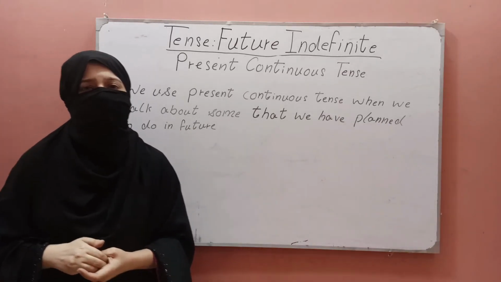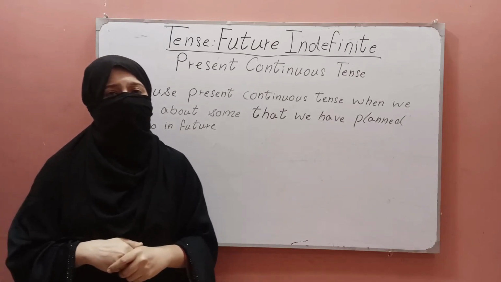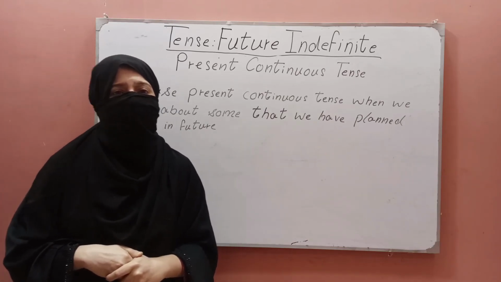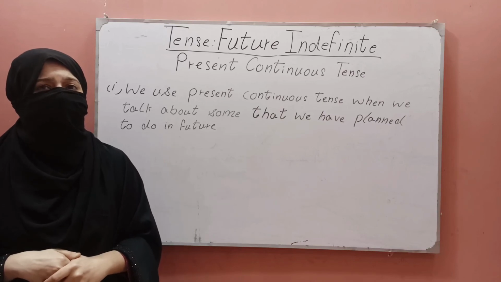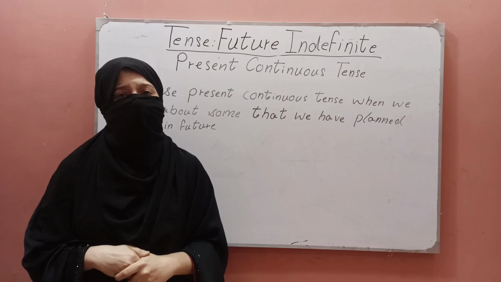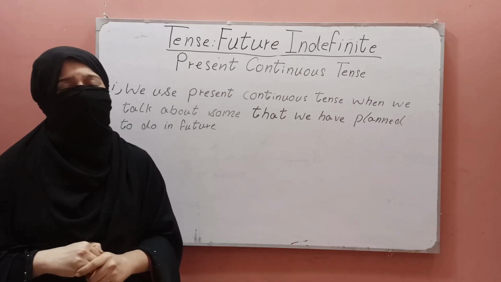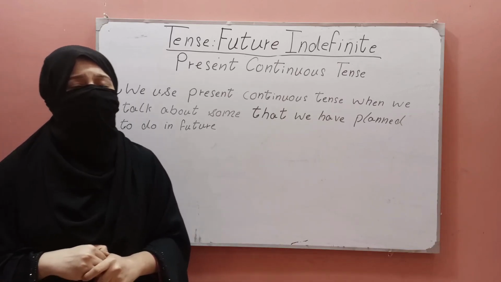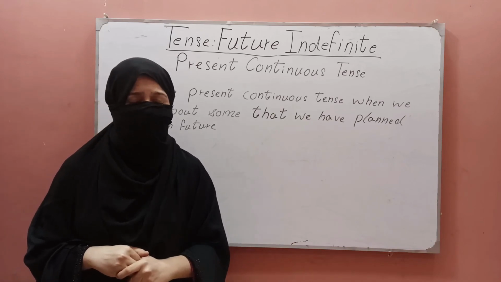For example, Mr. Ali is arriving in the evening, and another example is, we are eating out tonight, and another example is, I am going to Karachi tomorrow.